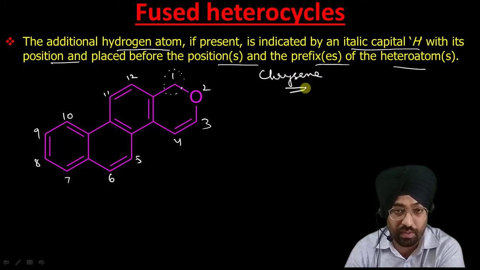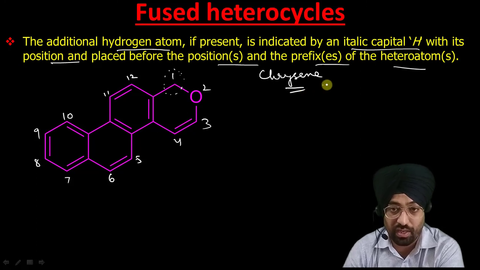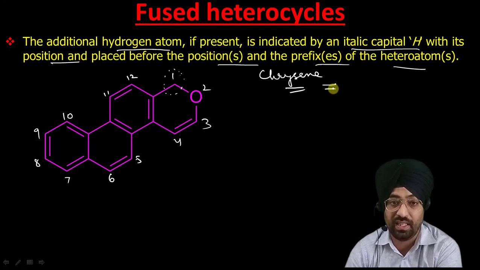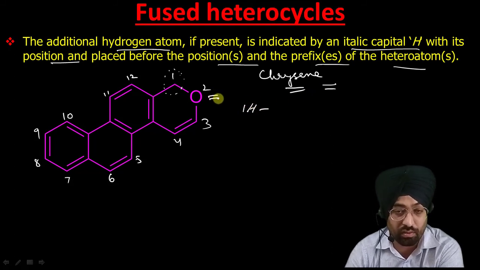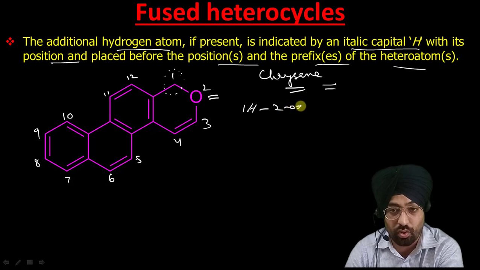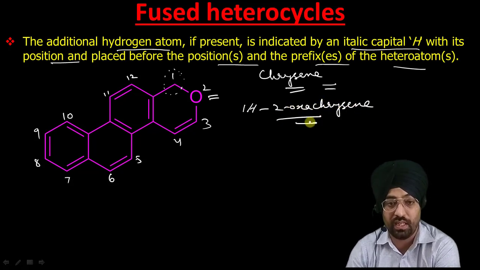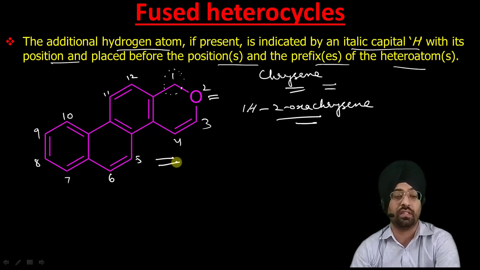If there would have been no heteroatom and it would have contained a double bond, it would have been a derivative of chrysene. Now it contains a saturated center, so we will write 1H. Now we have oxygen at the second position, 2-oxachrysene. So that is the name for this compound.